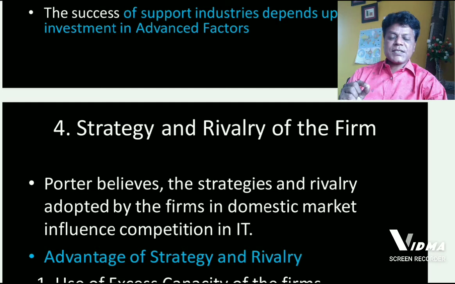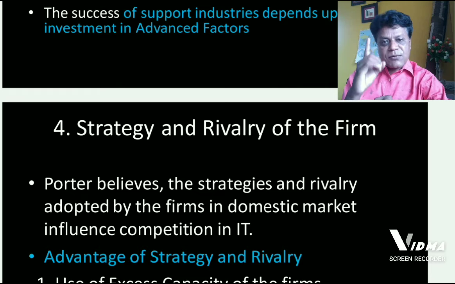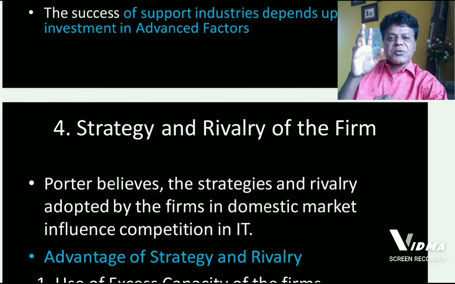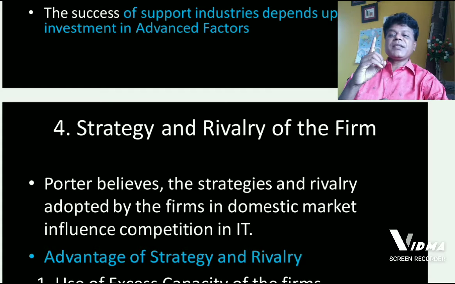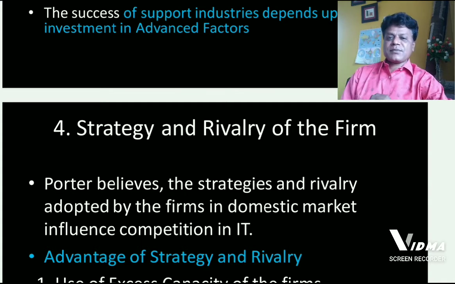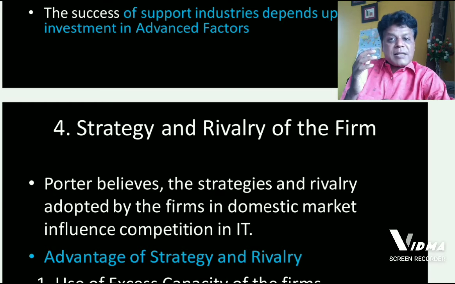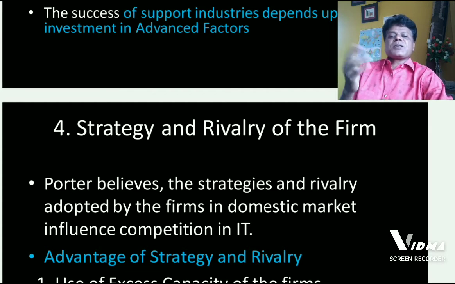The modern business is complex. It is competitive. Survival is difficult. To survive in such a complex and competitive business environment, firms are supposed to develop their own strategies, their own plans, their own policies. Strategies can be secret or they can be open also.